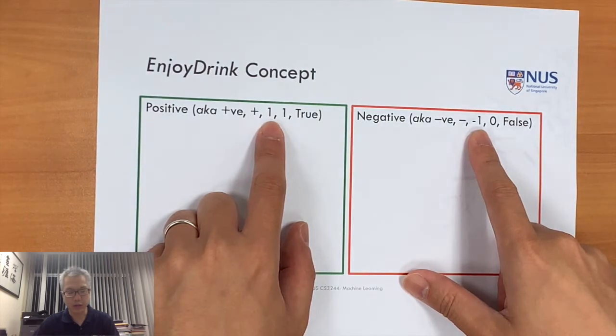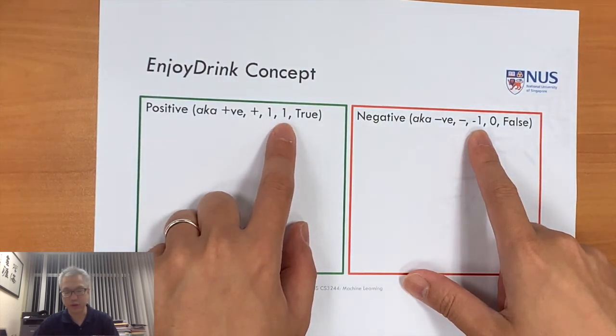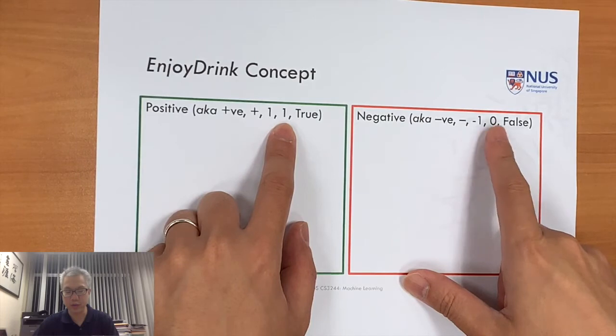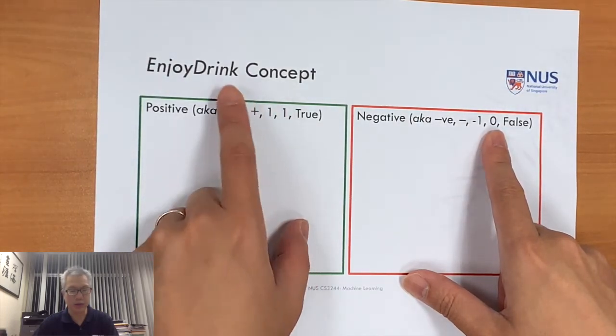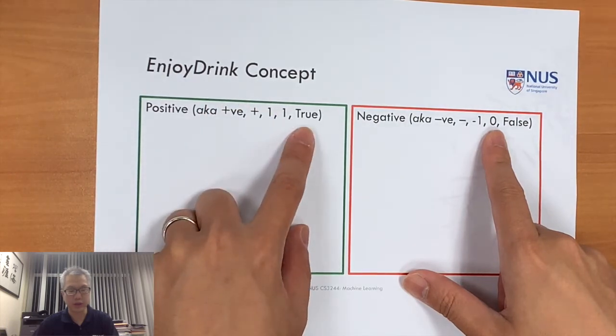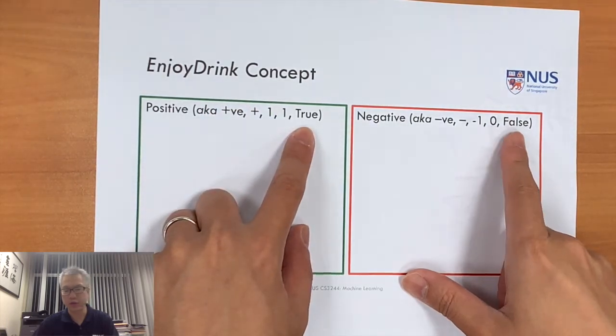Or because they're Boolean digits, we can use binary digits, we can use the numbers 1 and 0. And because of this particular case being whether somebody enjoys the drink or not, we can say that they truly enjoy the drink or they don't.